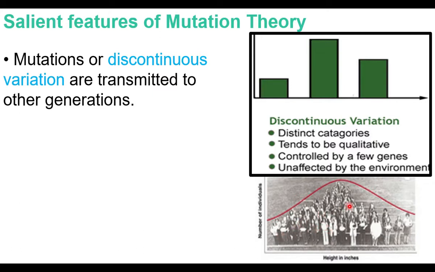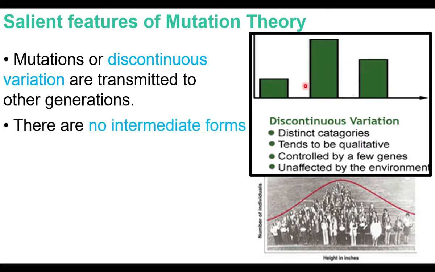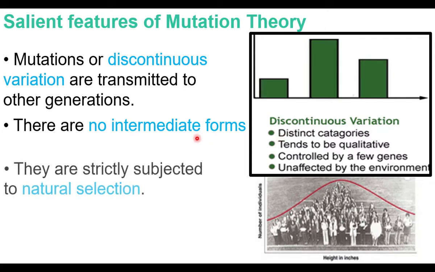But mutation theory focuses on discontinuous variations. In discontinuous variations, there are distinct categories. There are no intermediates in between the separate categories, and there are no intermediate forms. So these characters are discontinuous. They are subject to natural selection.